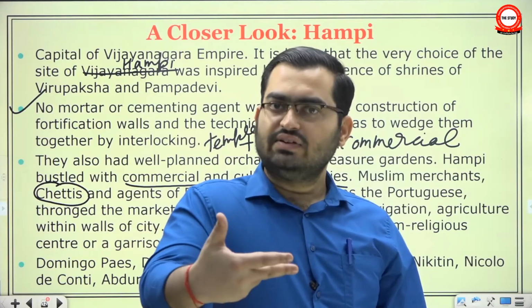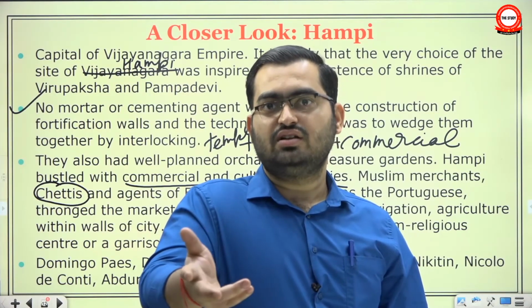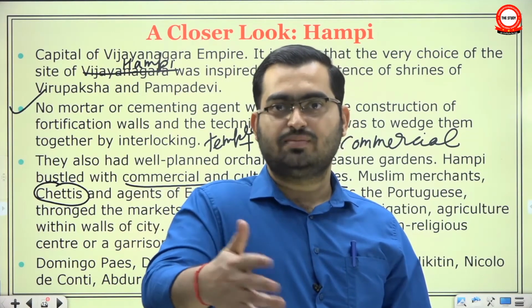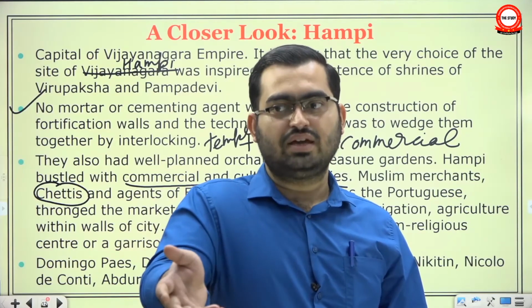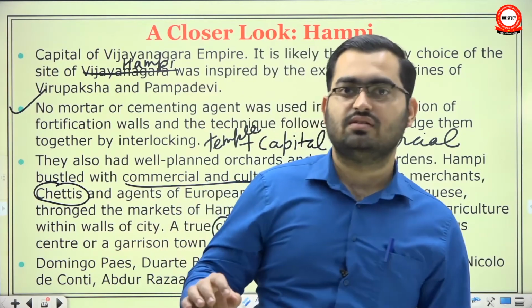And where were they coming from? The nearby ports of Goa, Dabhol, such ports which were under the control of the Portuguese. And with the Portuguese, the Vijayanagar Empire had good relations. They supplied horses to them. So a lot of people came from that part and they visited not only cities but the countryside as well.